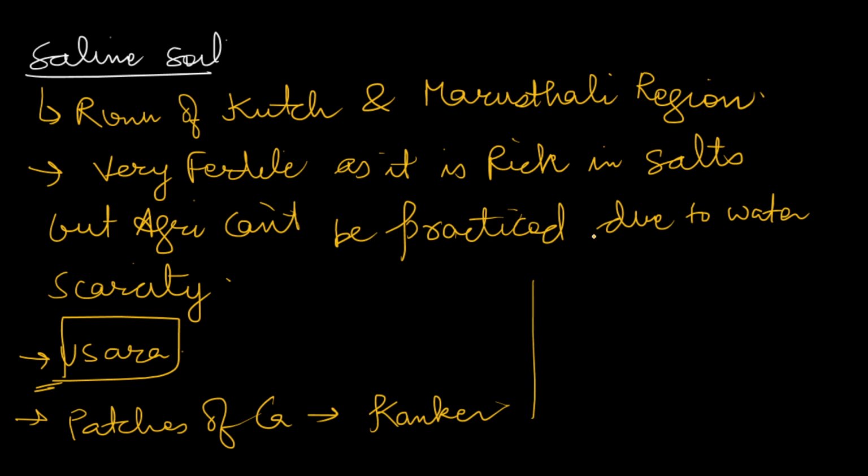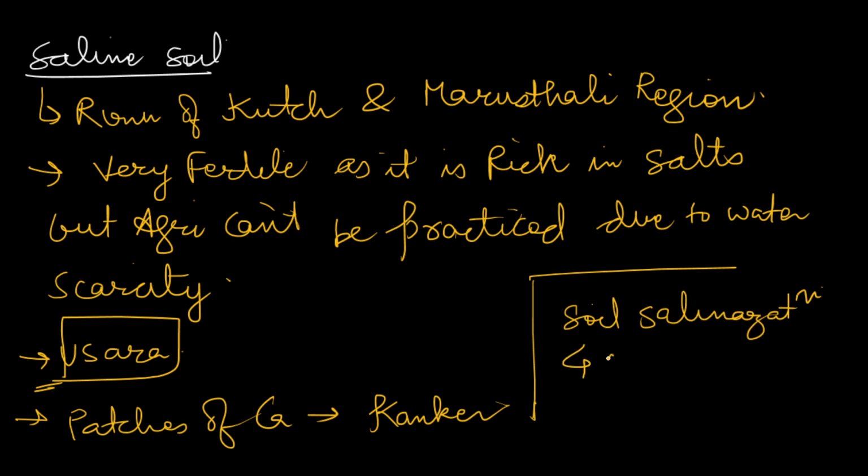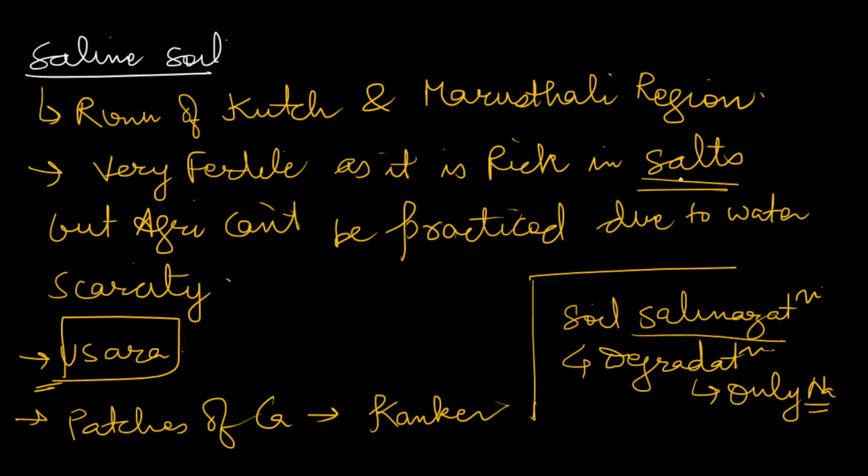One thing you should know about is soil salinization. That was saline soil. Now, what is soil salinization? It is degradation of soil, different from saline soil. In soil salinization, you will find only sodium salts. In saline soils, you will find different types of salts which are good for agriculture.